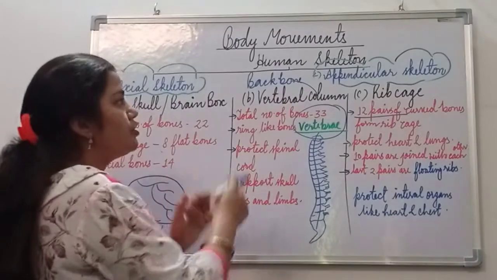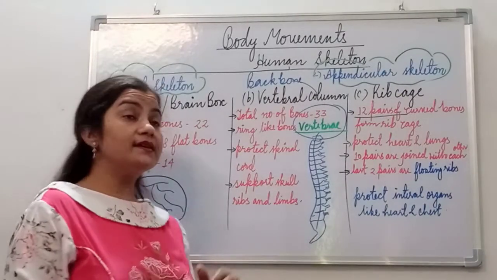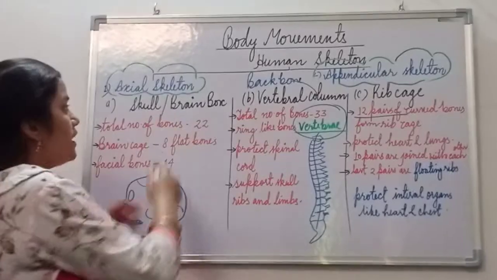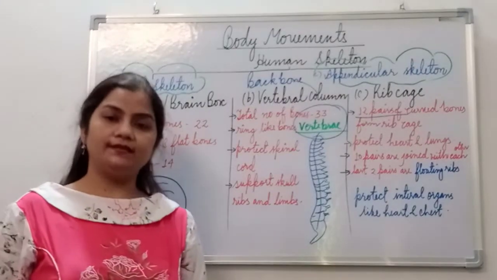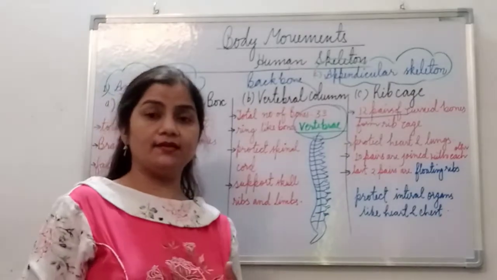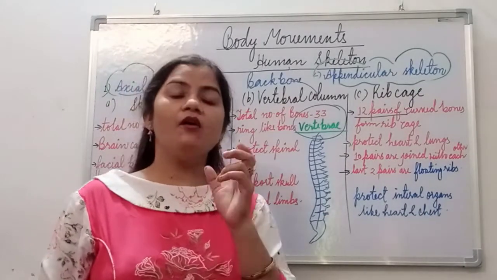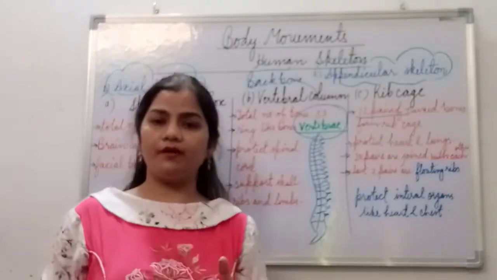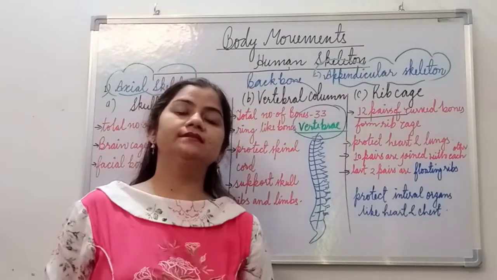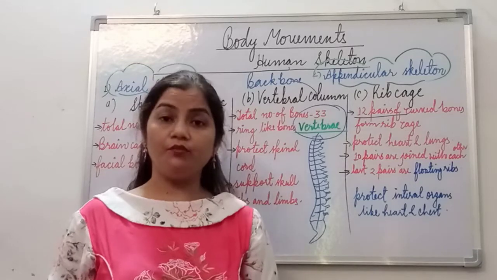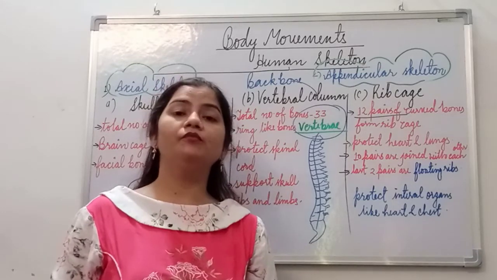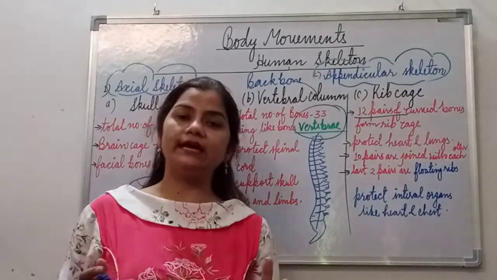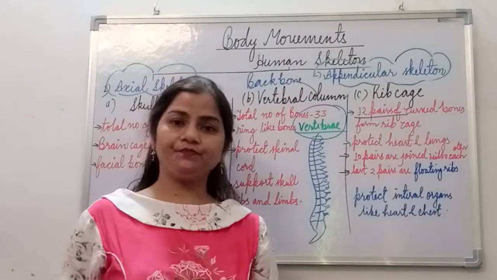When we talk about the human skeletal system, it basically consists of two parts, and the first part we call the axial skeletal system. So what is the axial skeletal system? The word axis means something which divides a thing equally into different parts. So the axial skeletal system is the centrally located bony framework, which divides the whole body into two sides, left side and right side.